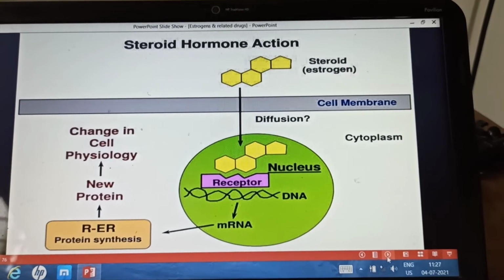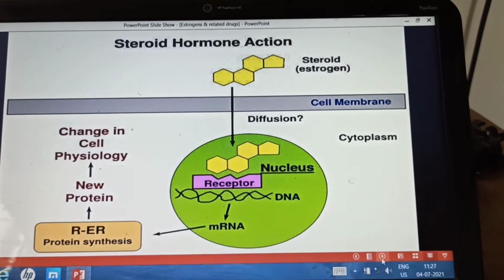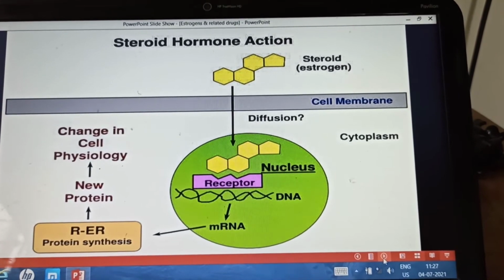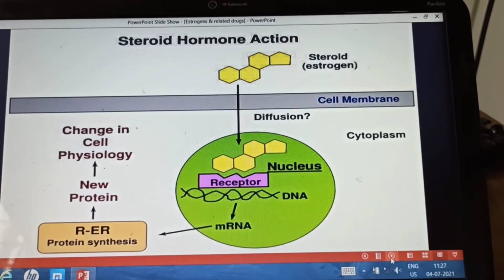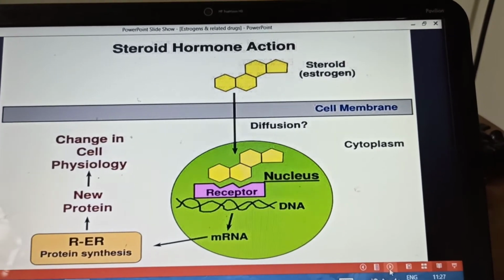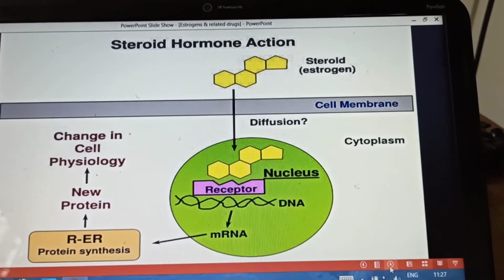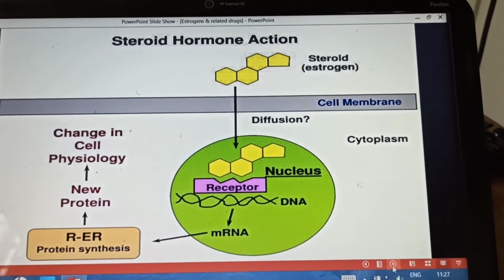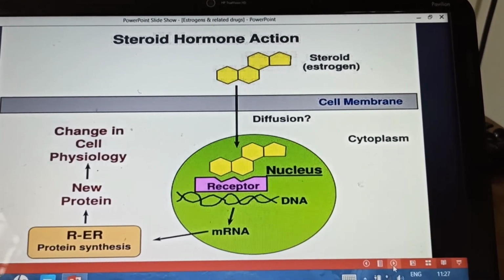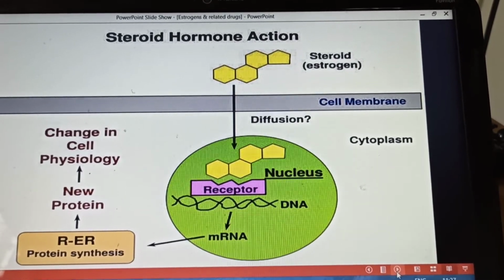The specific messenger RNA is synthesized, which comes out of the nucleus, enters the cytoplasm and directs synthesis of the new proteins which are required for the action. So in this way, after synthesis of the new proteins, the actions of the estrogens will take place.